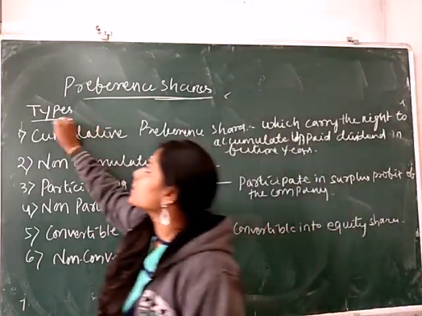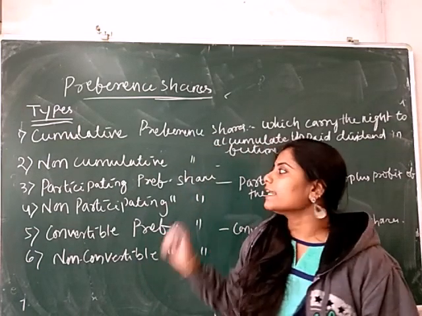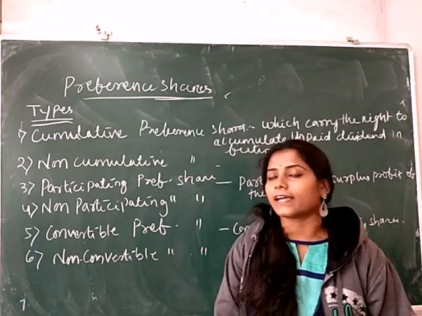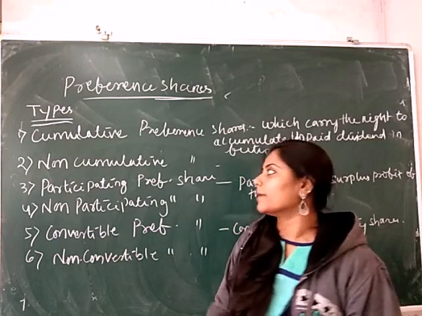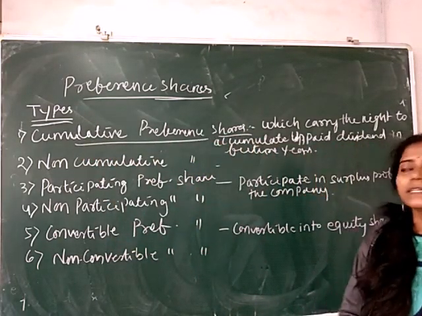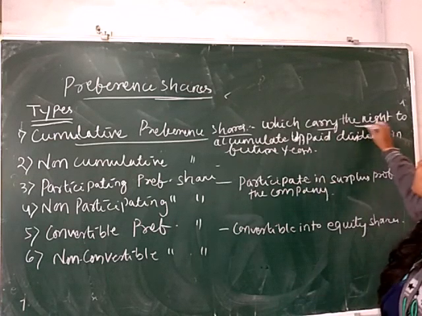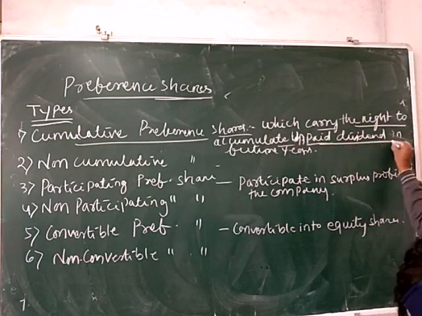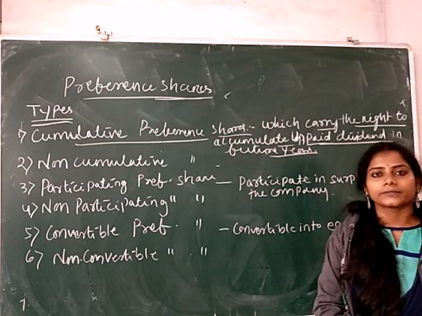Next are the types of preference shares. There are six types of preference shares. Now we discuss them one by one. First is cumulative preference shares. Cumulative preference shares are those shares which carry the right to accumulate unpaid dividend in the future years.